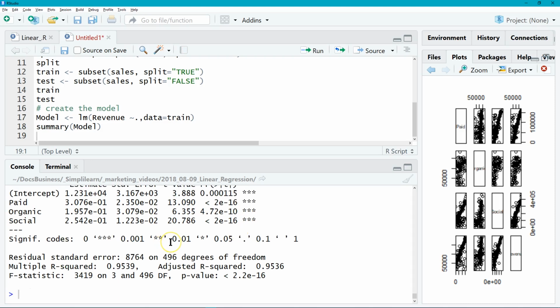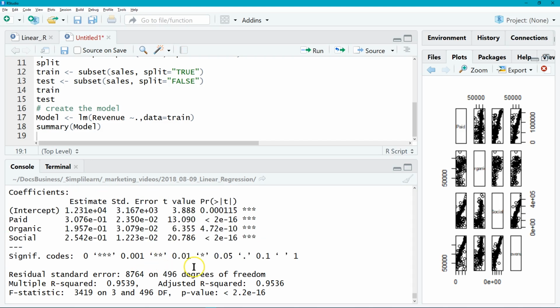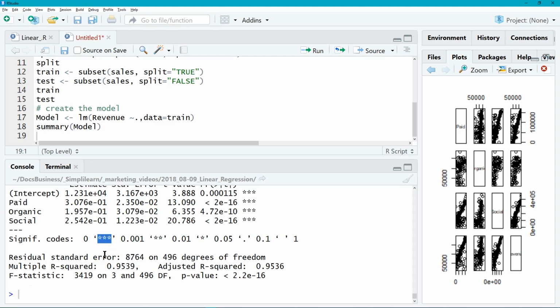And one of the really nice things when you're working with R, you can come down here and see where we have our stars. It says 3 stars, really good. 2 stars, maybe. 1 star, probably no correlation. And we can see with all of these, it has 3 stars on them. So out of 3 stars, we get 3 stars on all of these. There's no 4 stars. 4 stars would mean that you have the exact same data going in as coming out.